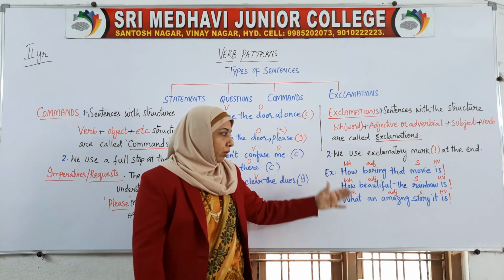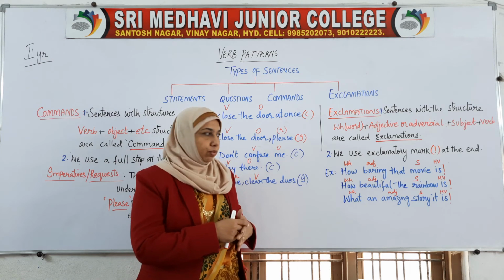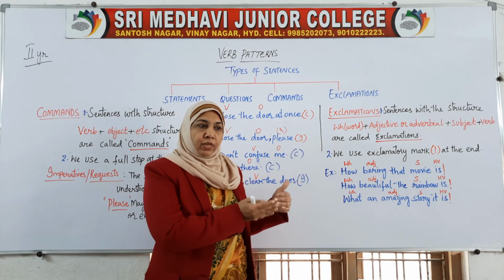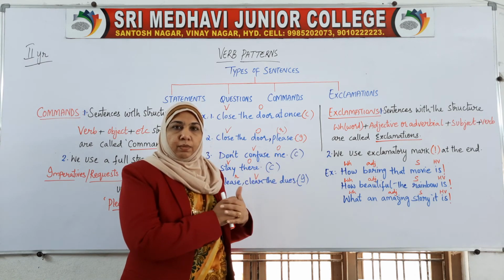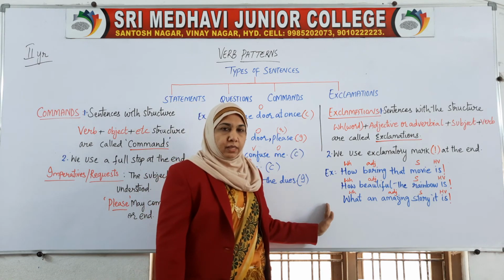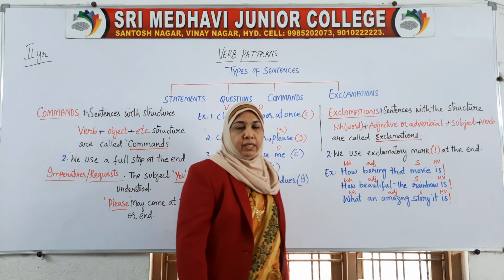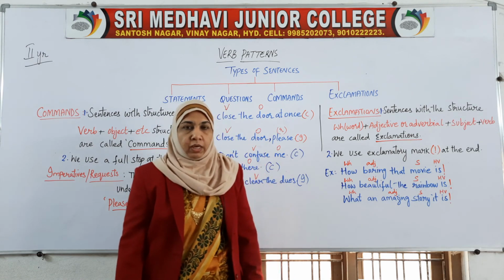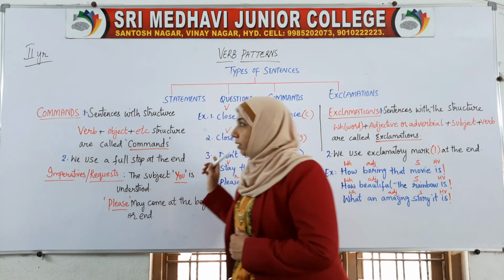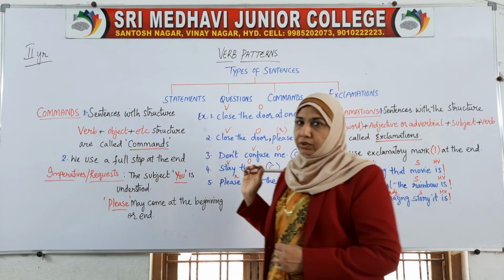Boring, then beautiful and amazing, all these adjectives are used to interpret the subject in a better way. This type of sentence comes under exclamation, where the exclamatory mark is necessary. Now we have completed all the types of sentences: statements, questions, commands and exclamations.